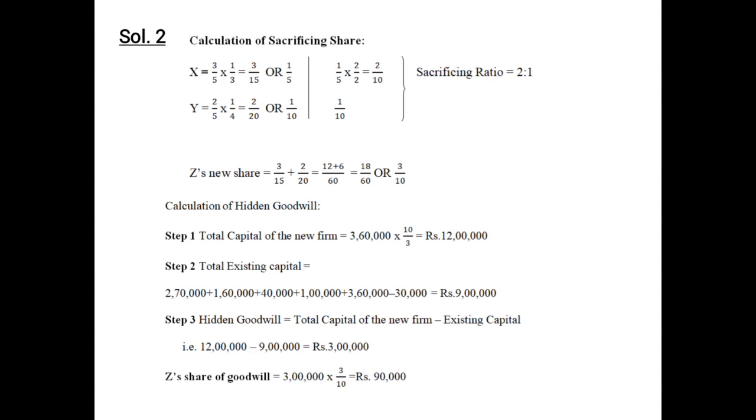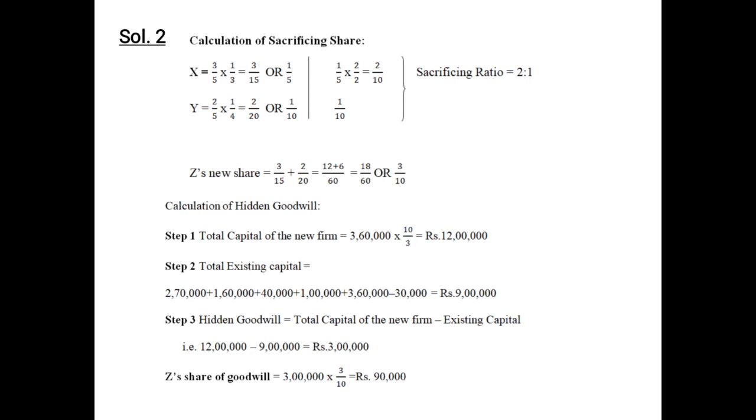Hidden goodwill is equal to total capital of the new firm minus existing capital, that is 12 lakh minus 9 lakh. That means the hidden goodwill is rupees 3 lakh. And remember children, this 3 lakh is the goodwill of the entire firm. You need to calculate the goodwill of Z, the incoming partner. His share is 3 by 10. So his goodwill will be 3 lakh into 3 by 10, that comes to 90,000.